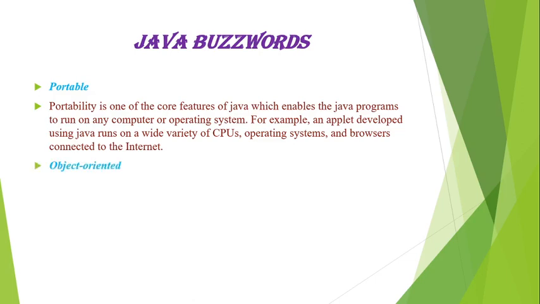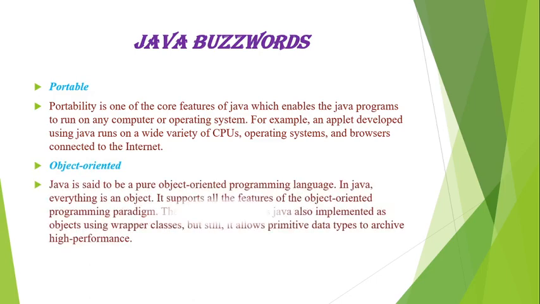Next one is object oriented. Java is said to be a pure object oriented programming language. In Java, everything is an object. Everything just revolves around the object. It supports all the features of the object oriented programming paradigm. The primitive data types in Java are also implemented as objects using wrapper classes, but it still allows primitive data types to achieve high performance.